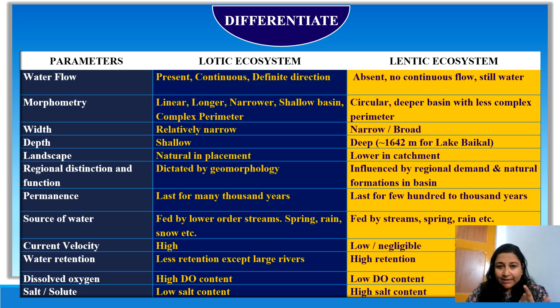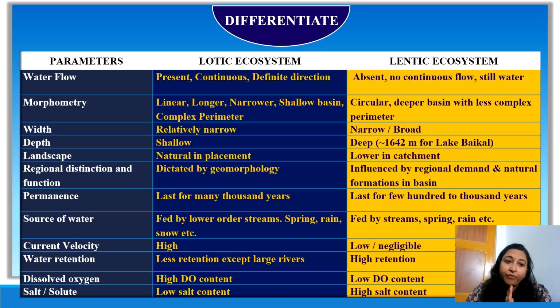Water flow, we already discussed. In lotic ecosystems, it is always present, always continuous, and in a definite direction, under the influence of gravity. In lentic it may be absent, or if there is a flow, it is not continuous, right? So water is usually standing and still.